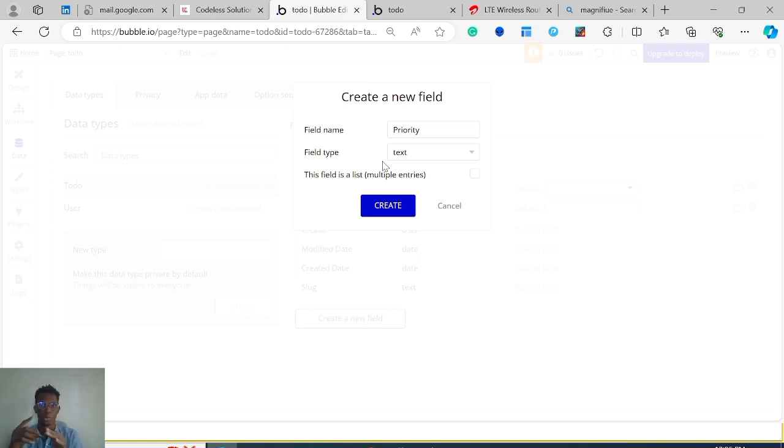But when there are more than 2, for example high, low, and medium, you want to create an option set for it, so that you can easily choose from it. But for the purpose of this video, we can just work with text. So our priority will be a text, either HIGH, LOW, or MEDIUM.